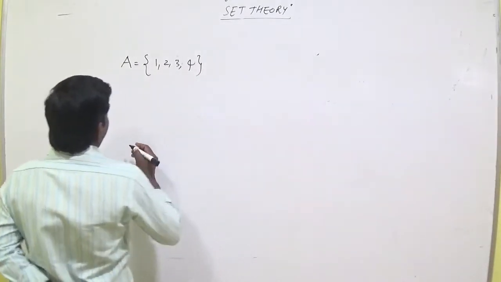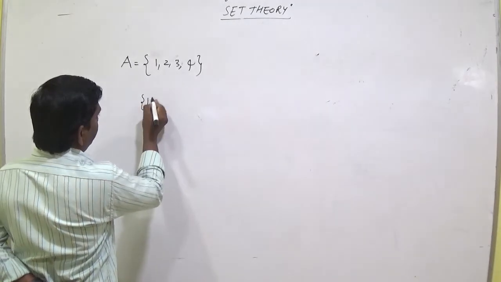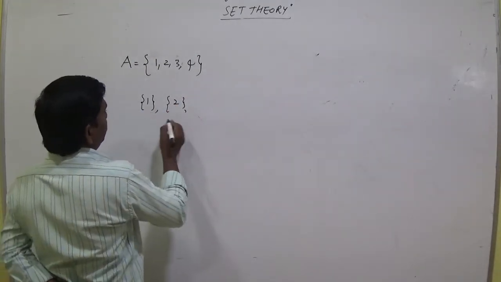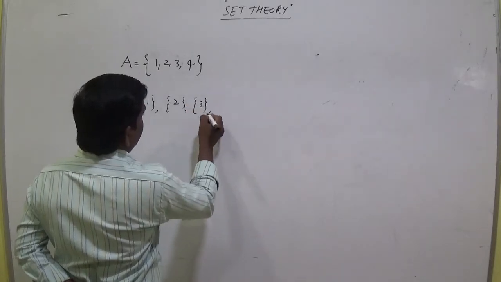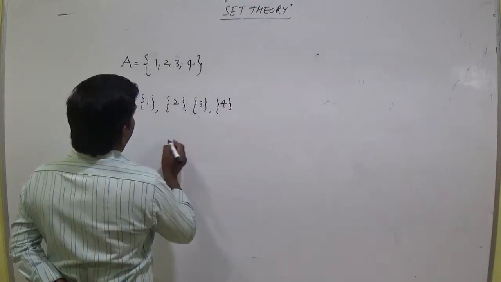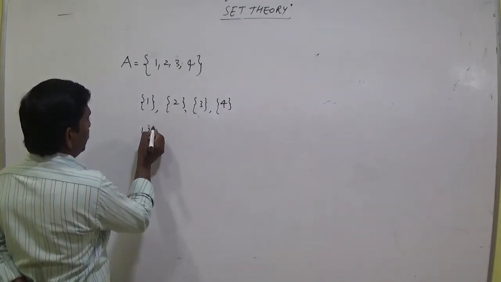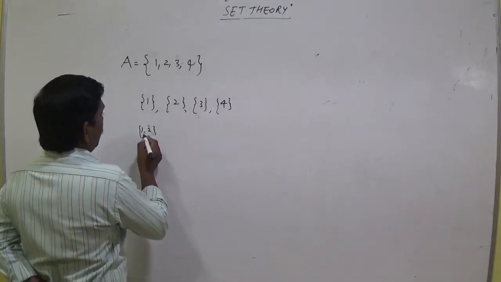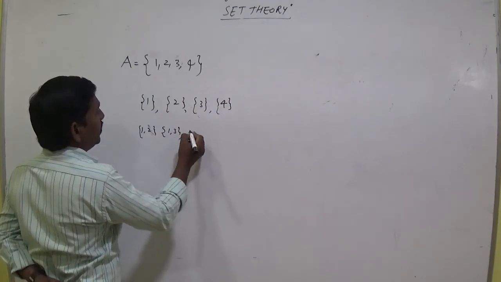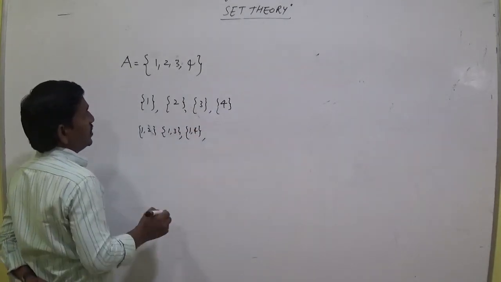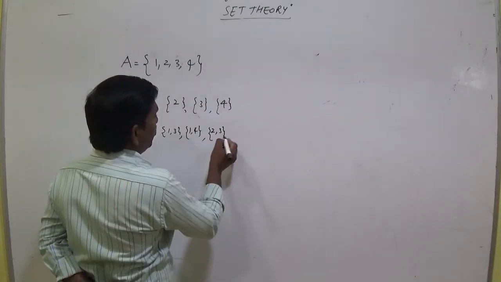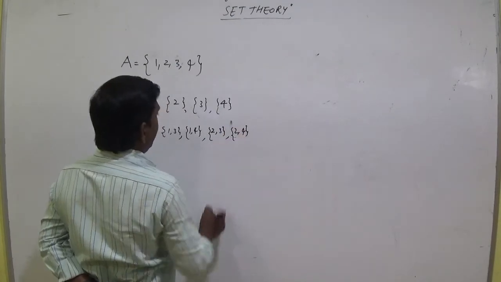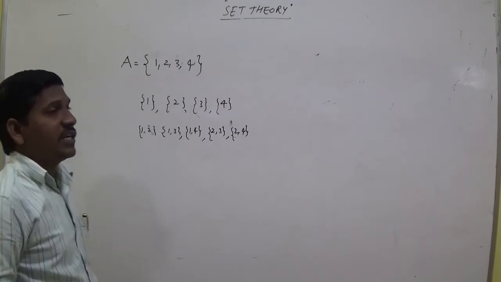So one, two, set 1, set 2, 3 is one set, 4, 1, 2 is a set, 1, 2, 3, 4, 1, 2, 1, 3, 1, 4, and also 2, 3, 2, 4, and we already discussed every set is a subset of itself.